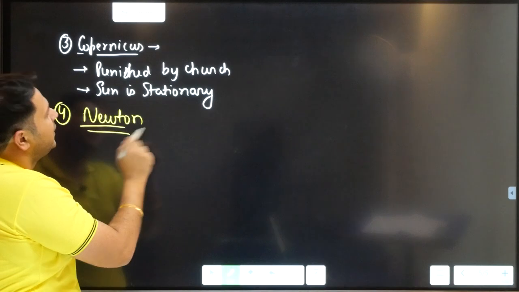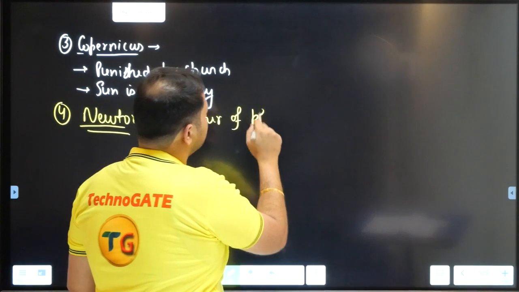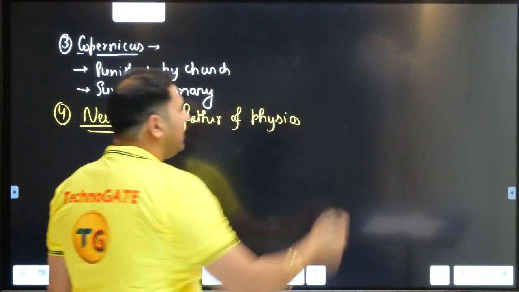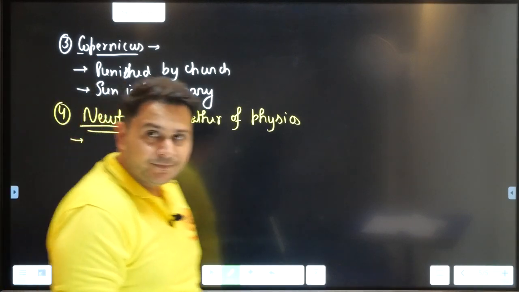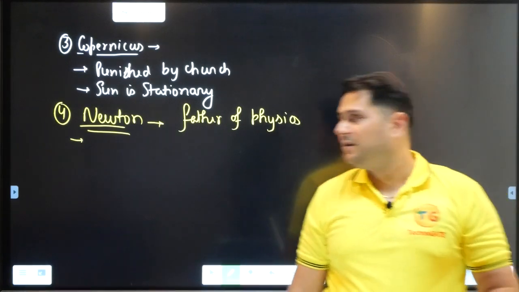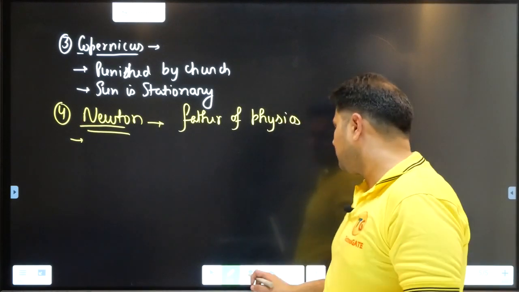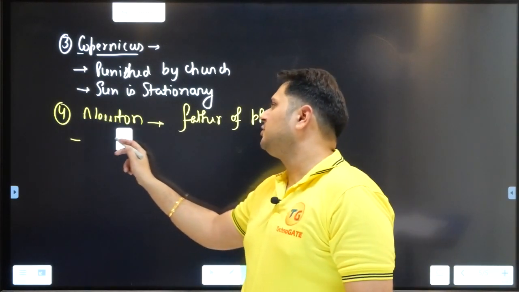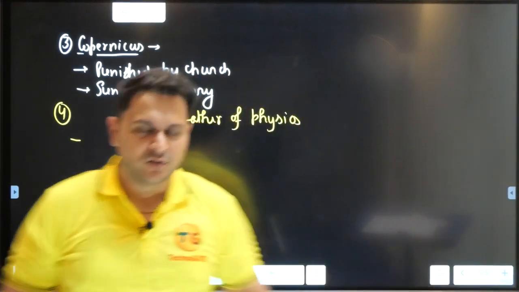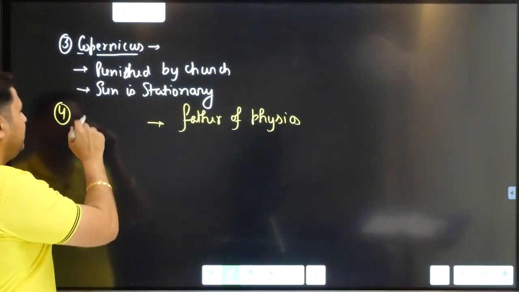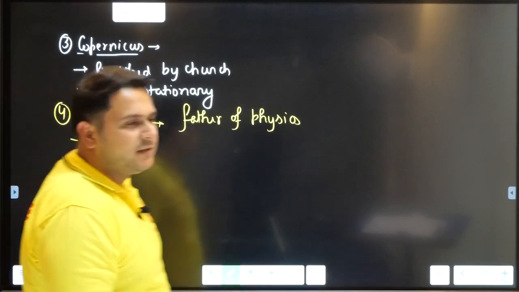Newton. Now, Newton is known as the father of physics. And you will get to know very soon why this fellow is known as the father of physics. All of you must have heard several stories about Newton. Now, what are the stories which you heard? Just summarize those stories in your mind. I'm coming to them in a while, right? Newton is the next fellow we are discussing, and Newton is known as the father of physics.